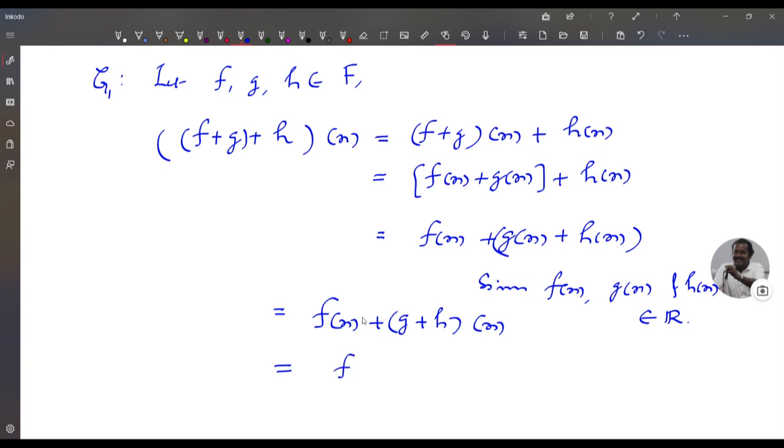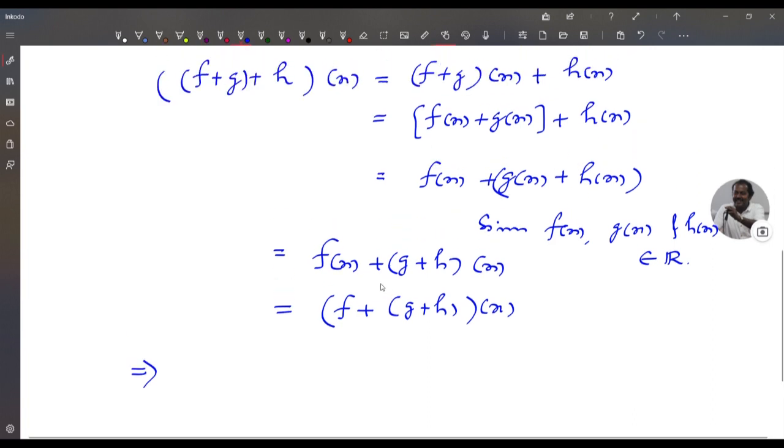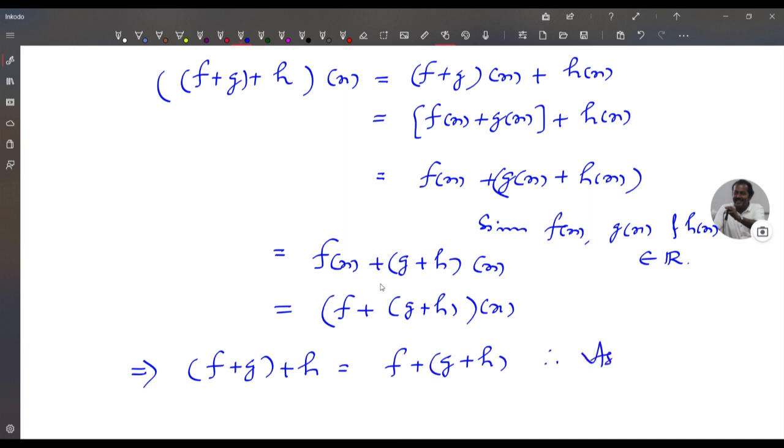So this is equal to (f + (g + h))(x). So this implies (f + g) + h is equal to f + (g + h). Therefore, associativity holds.